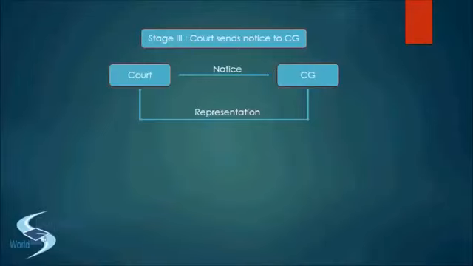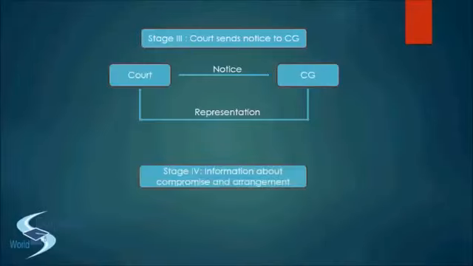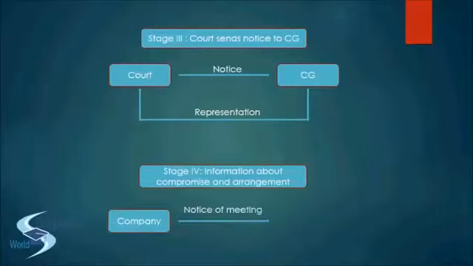And on the other hand, if we go back to the company, it has stepped into stage 4, where the information about the compromise and arrangement is sent to the members. So the company gives a notice to hold a meeting to the members or the creditors, and the notice will contain the directions that are given by the court. The notice will also contain the terms of compromise and arrangement, right, that the court has decided and or that the application did contain.